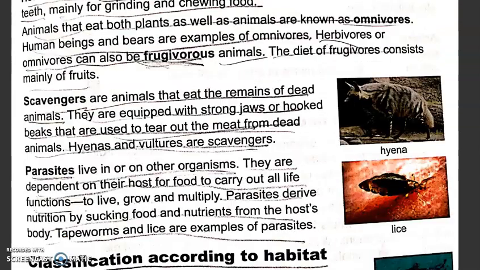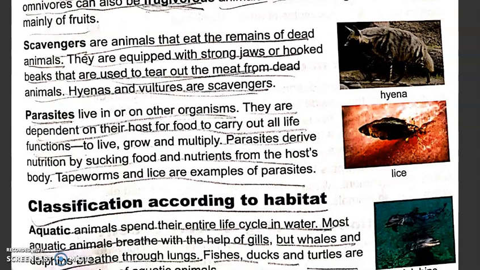Scavengers. Scavengers are animals that eat the remains of dead animals. So basically, they are also eating meat like carnivores, but they do not hunt and kill their meat. They find the animals that have already been killed by some other animals, and then they eat the dead animals. They are equipped with strong jaws or hooked beaks that are used to tear the meat from the dead animals. Hyenas and vultures are scavengers.